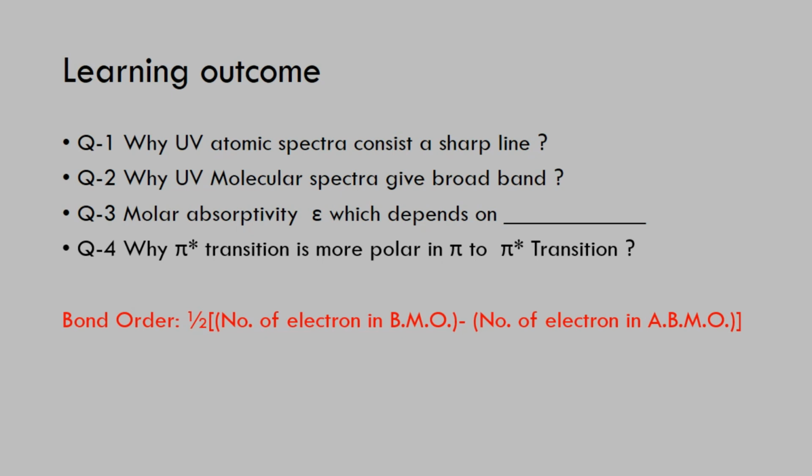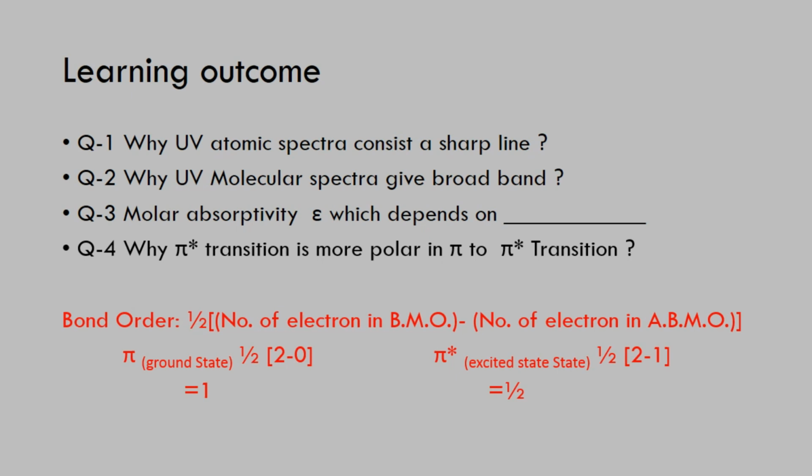So when we are talking about pi to pi star transitions in the solvent effect, the pi state is perfectly non-polar, because if you assume two electrons present in the ground state, at that time the ABMO does not have any electron. If I put that into the equation, I get 1/2 into bracket 2 minus 0, so the answer is 1. That means the bond order is 1.